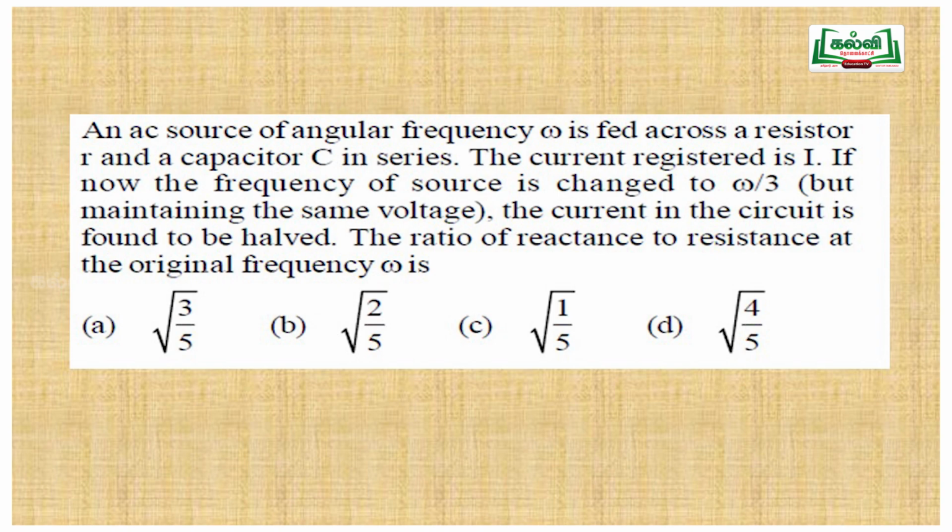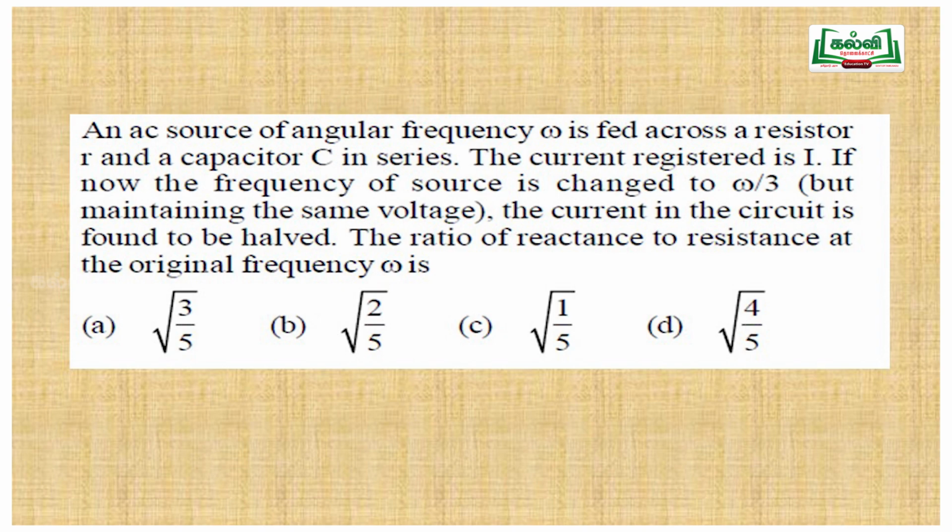If now the frequency of the source is changed to omega by 3 but maintaining the same voltage, the current in the circuit is found to be halved. The ratio of the reactance to the resistance at the original frequency omega is.